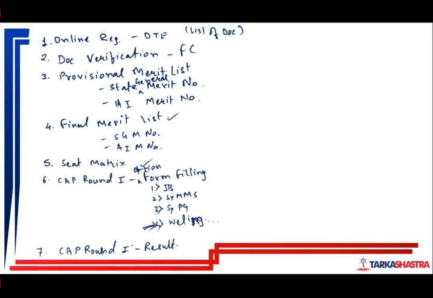The result shows whether you have got the college or you have not got the college. Then there are three cases: if you have got the college, and if you have not got the college.